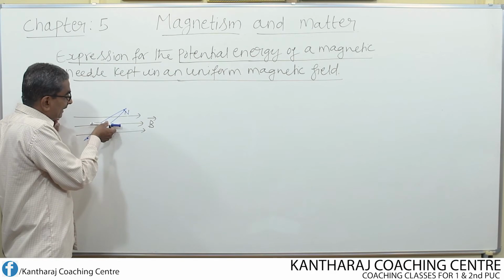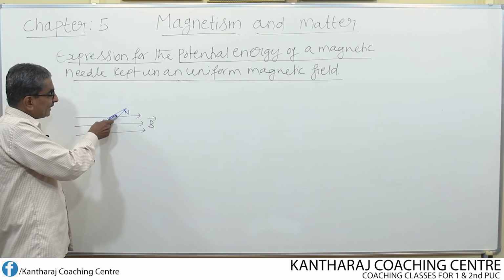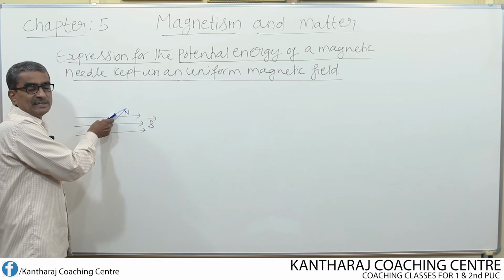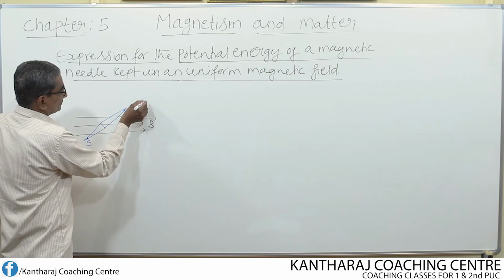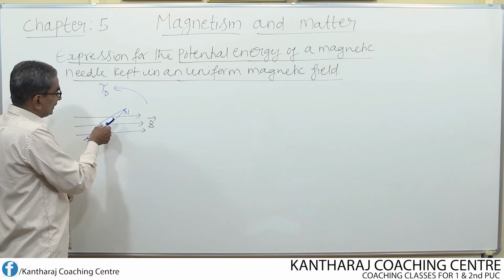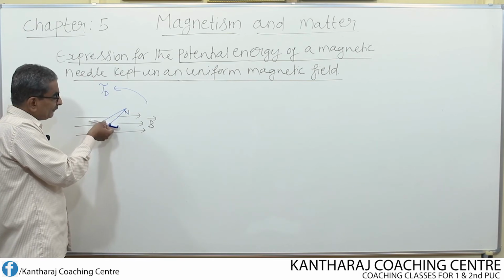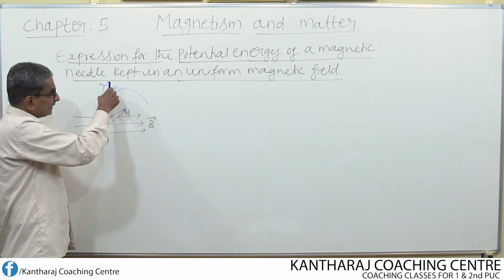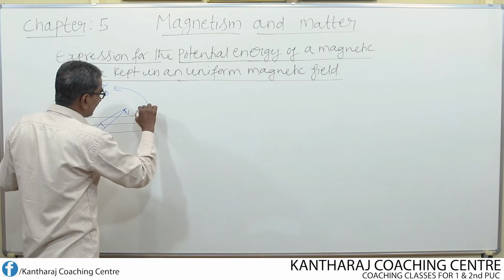But now what I have done is I have disturbed this needle from its equilibrium position. That means I rotate it like this by applying one torque. Already we have understood about it. If I rotate like this, it means that some torque is acting. What is the torque? Deflecting torque, tau d. Now if I release the needle, then the needle swings back. That means it deflects in the opposite direction because of restoring torque. So if deflecting torque acts like this, then the restoring torque will act like this, in the anti-clockwise direction.